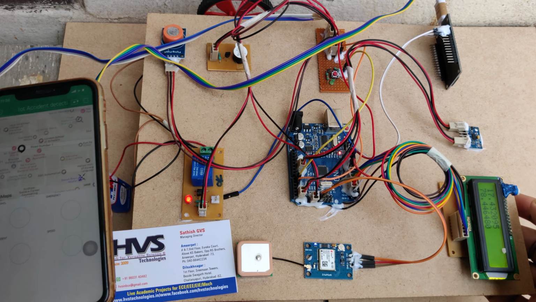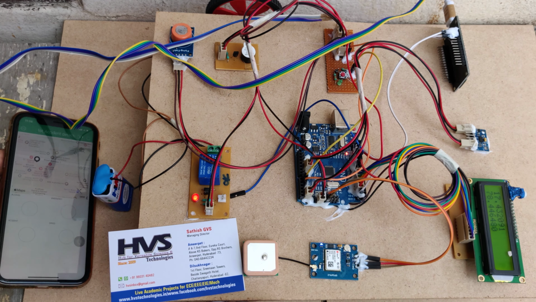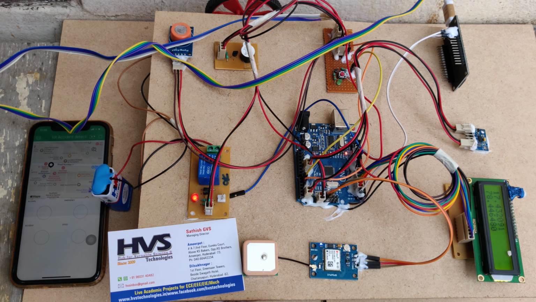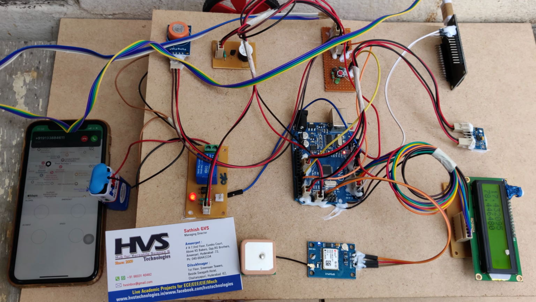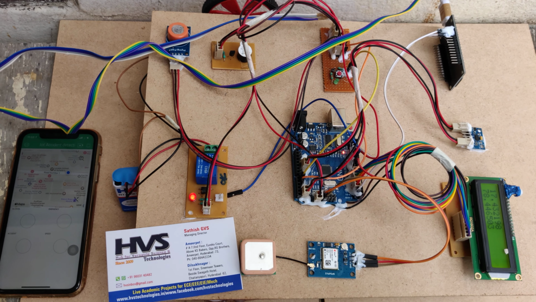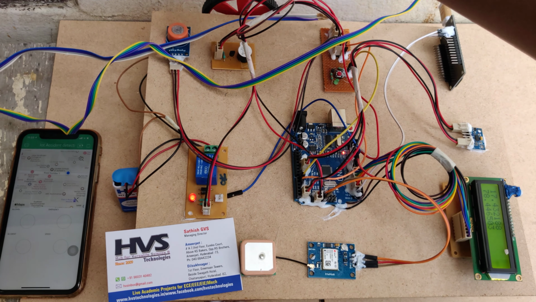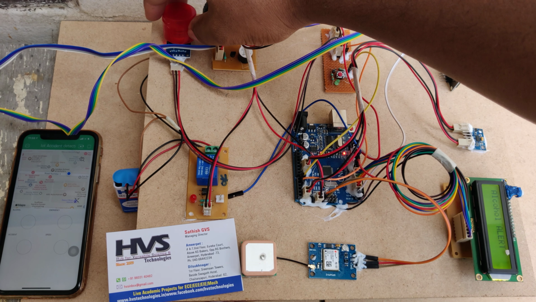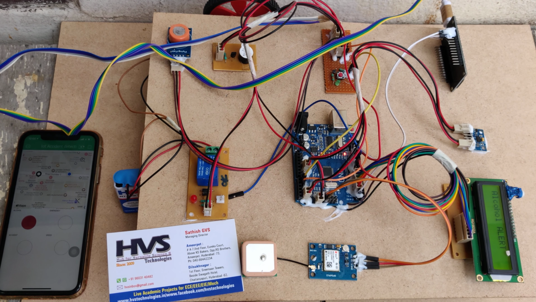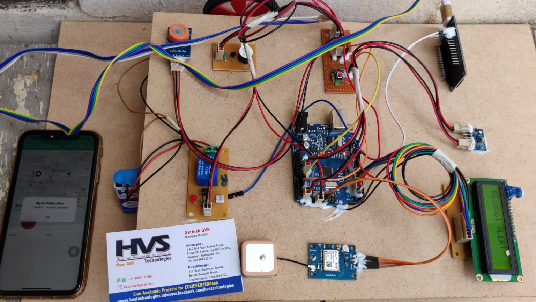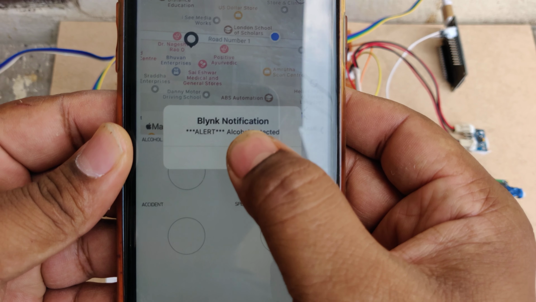And another is the alcohol sensor. So let us see the alcohol. This system will give the alert to us without any app opening. Now coming to the alcohol, we are going to give sanitizer input to the system. Whenever alcohol is detected, we can see on your phone application the red light indicating alcohol detected. We can see the notification also: alcohol detected.